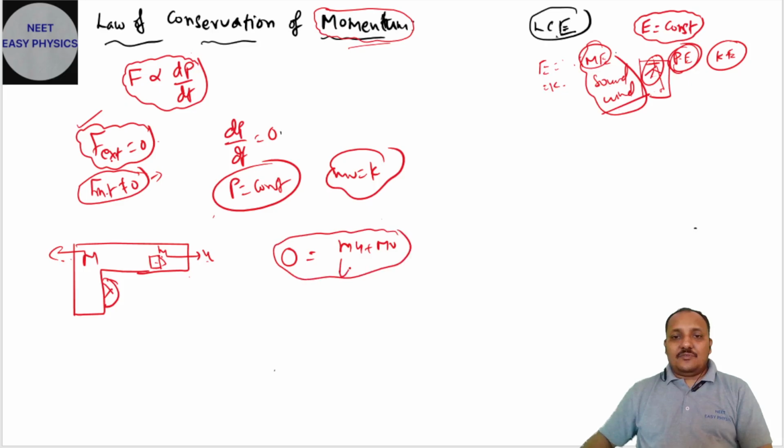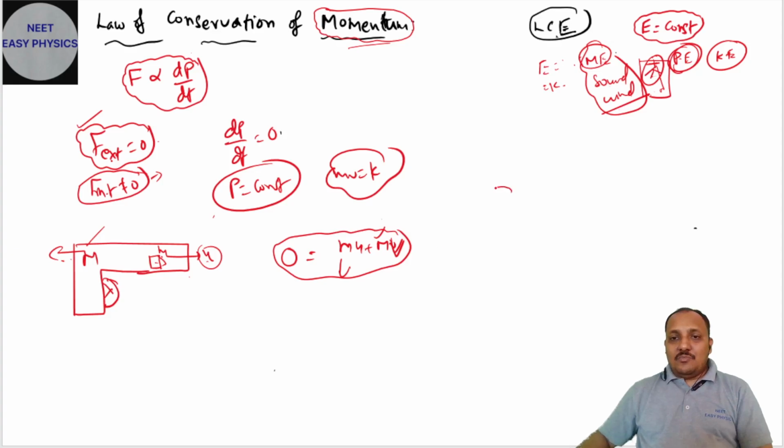In this case, there is no external force; the force is internal.